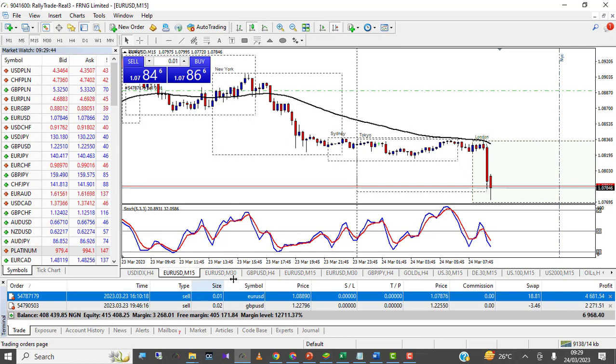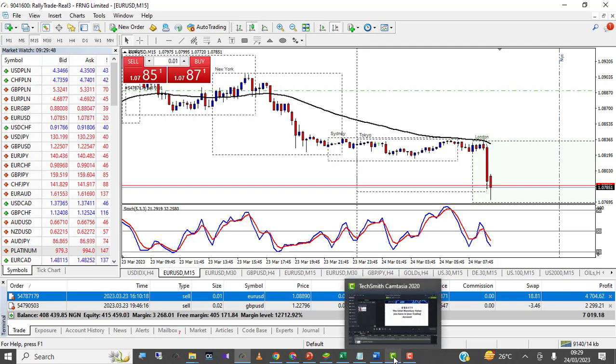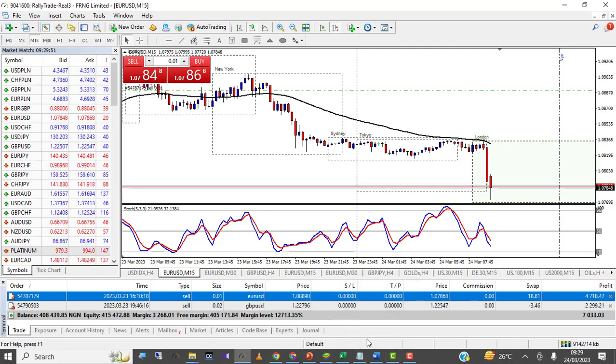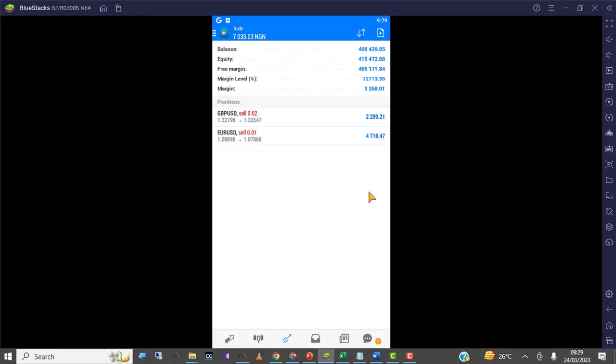Now, this is for the laptop. Let me show you this same thing on the phone. So for phone users, you're going to have something like this on your phone, right? This area, of course, is called the trade terminal. This is the balance, as you can see up here.